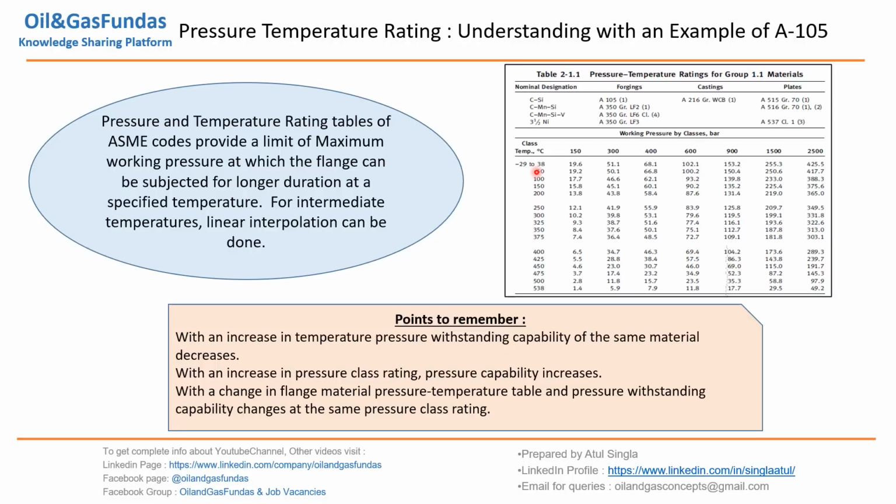At a particular temperature, with increase in class, the capability of a material is increasing. So this is how PT rating is. PT rating tables are there in 16.5. We can get the PT rating table for each and every material, forging material. Flanges are made by forging, so we need to refer to the forging material, and we get the pressure at a particular temperature.